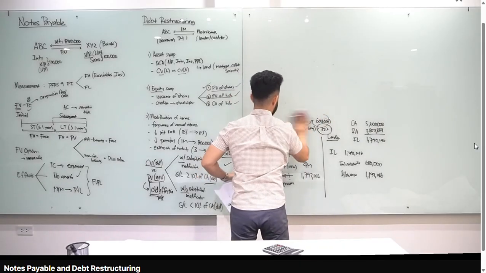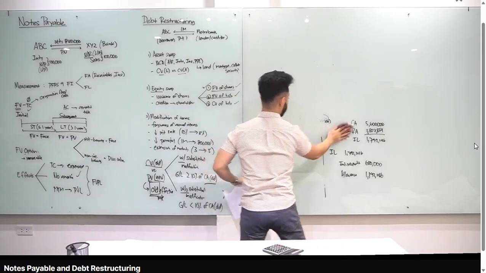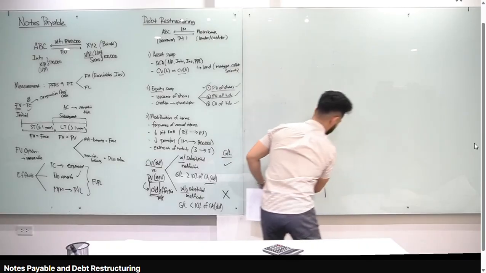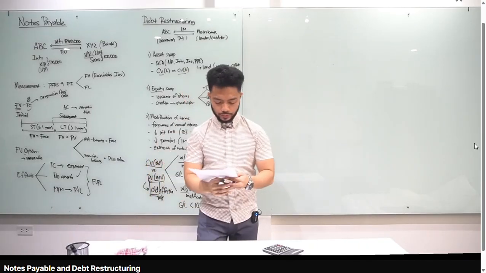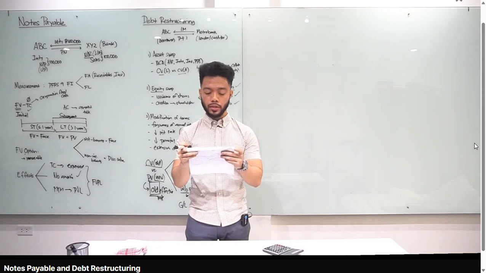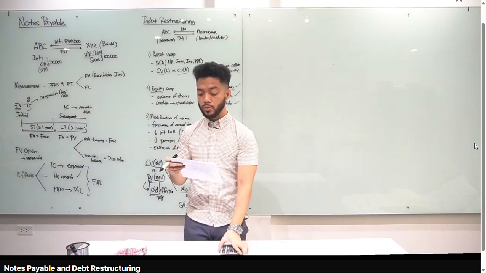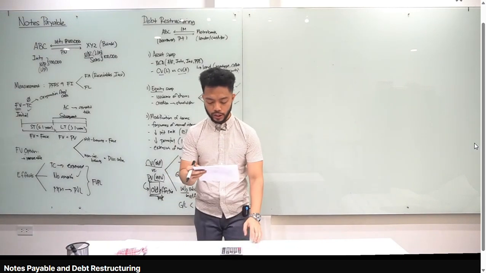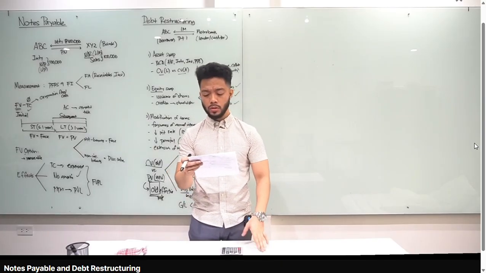Illustrative example number 10. This is still about modification of terms. Okay, so erase ko muna. Sige, so let's go to next example. Prepare the journal entries. Mr. Accounting had an overdue 8% note payable to ABC at 8 million with accrued interest of 840,000. As a result of settlement, on January 1, ABC Bank agreed to follow the following restructuring.